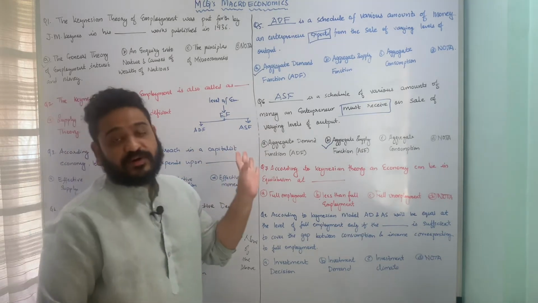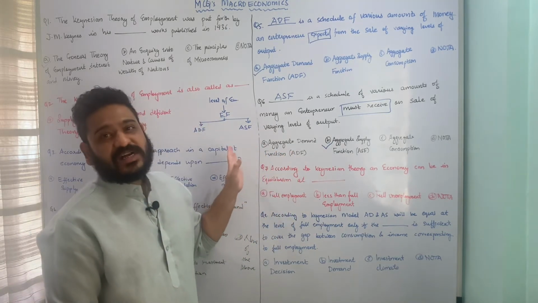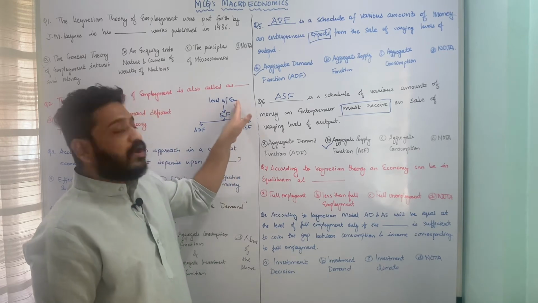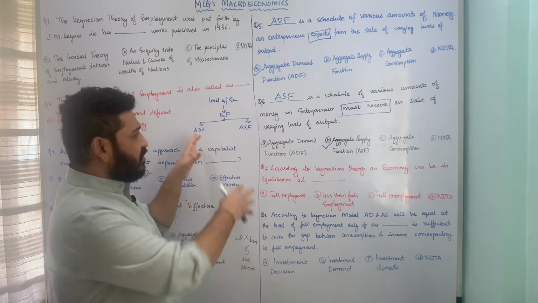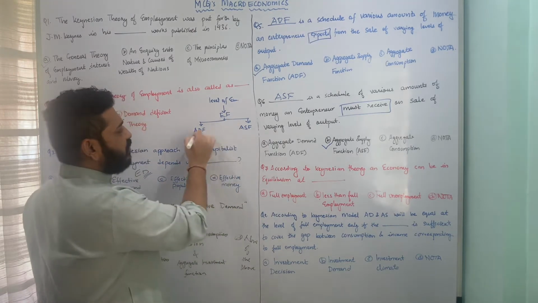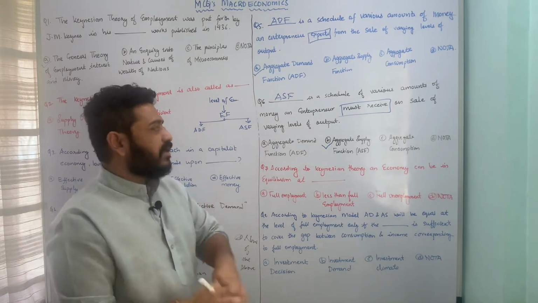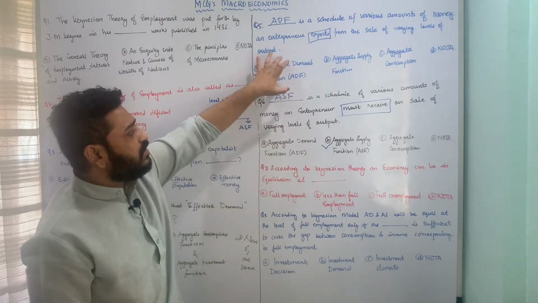So this is very important for the Keynesian approach towards understanding the level of employment per se in a capitalist economic system. We'll later see how this table can be further elaborated in the subsequent lectures. So I hope these two questions are clear.